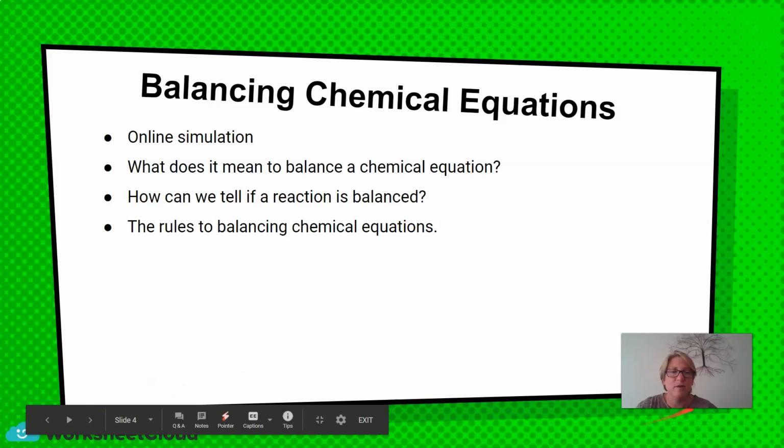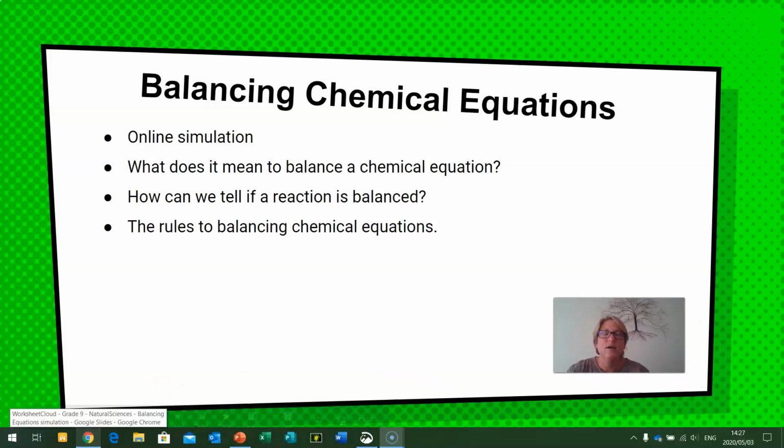So if we have a look at the main focus of our lesson, we're going to continue with our online simulation. And then just to double check, what does it mean to balance a chemical equation? How can you tell if it's balanced? And in the process, we'll have a look at the rules to balancing equations.